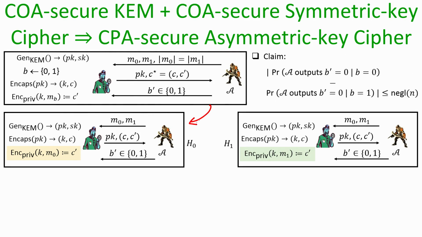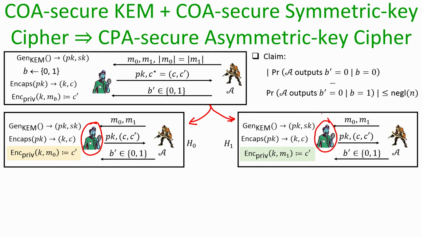We can imagine that the COA game against the hybrid encryption process is a combination of two experiments which I denote as H sub 0 and H sub 1, and each of these experiments can occur with probability 1 by 2. In the experiment H sub 0, the challenger has picked the message M0 for encryption, and the experiment H sub 1 is the instantiation of the COA game where the challenger has picked the message M1 for encryption.